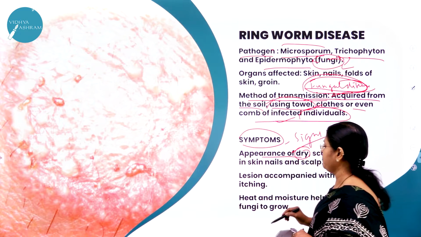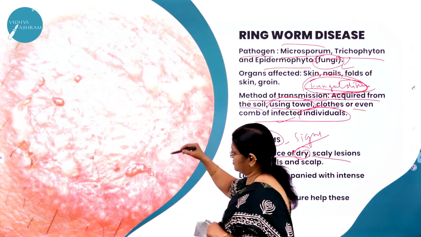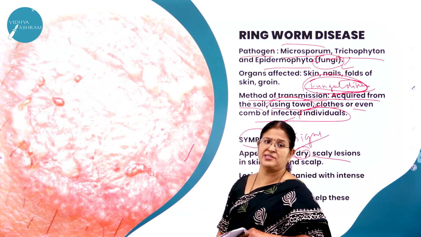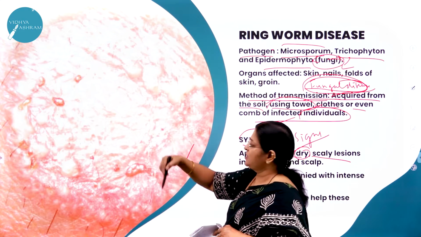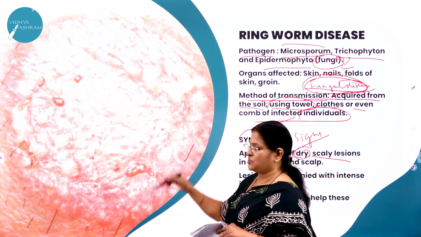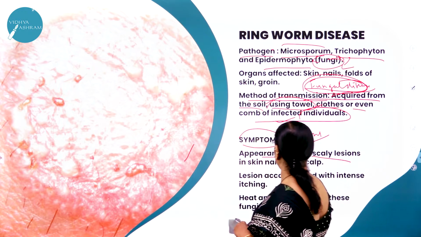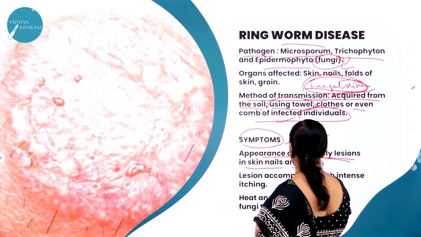Appearance of dry, scaly lesions. Here you can see in this picture, this is ringworm disease. See how it looks. There's a patch. You can see a round patch with reddish, swollen skin. So it is nothing but the appearance of dry scaly lesions on the skin, nails, and on the scalp also.